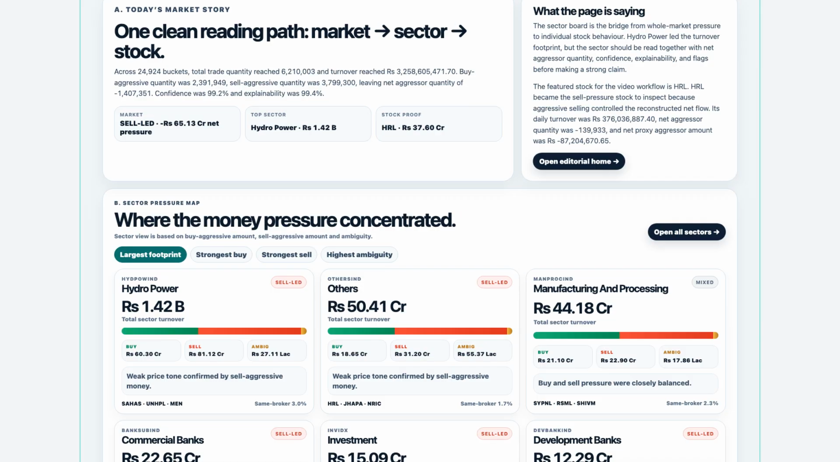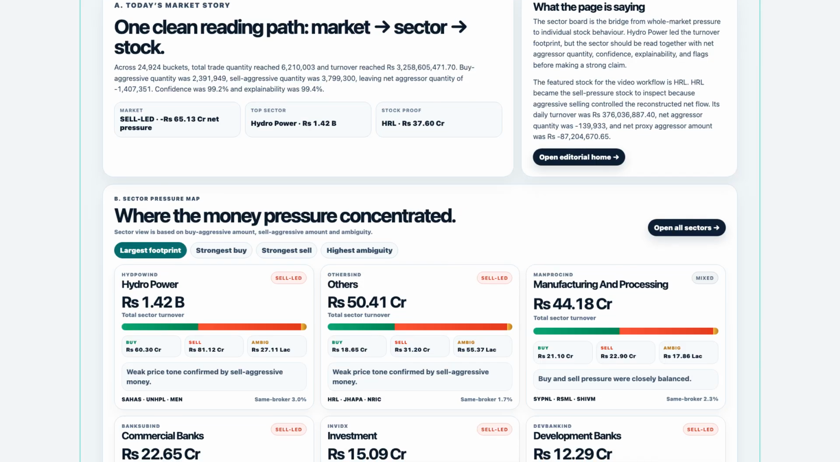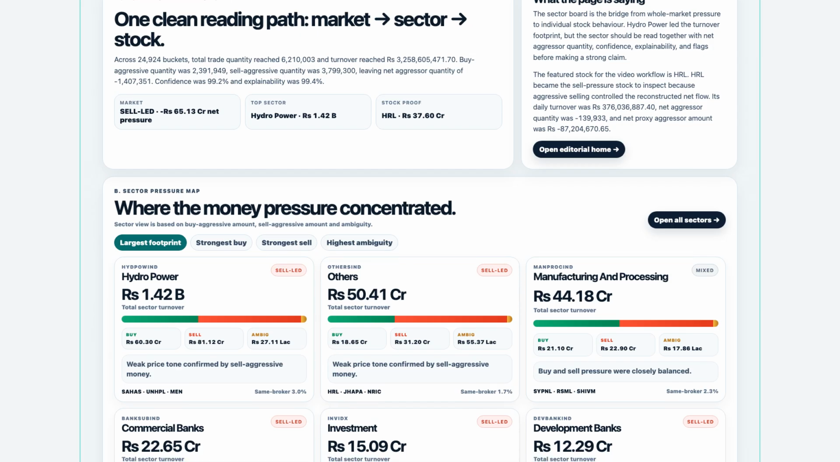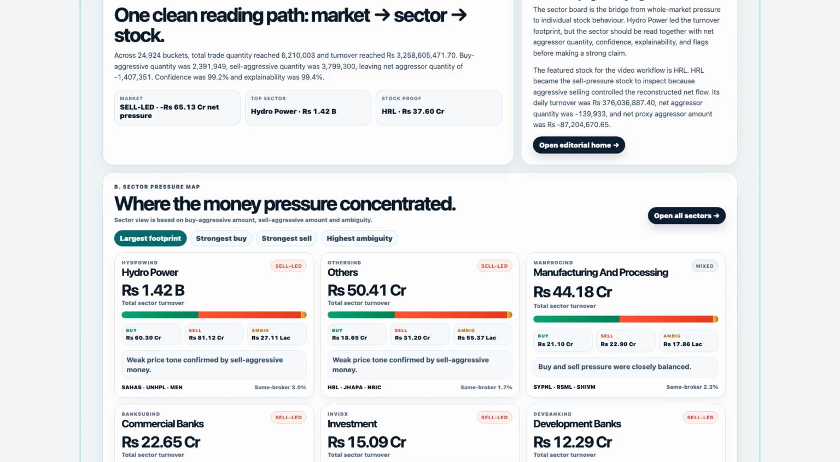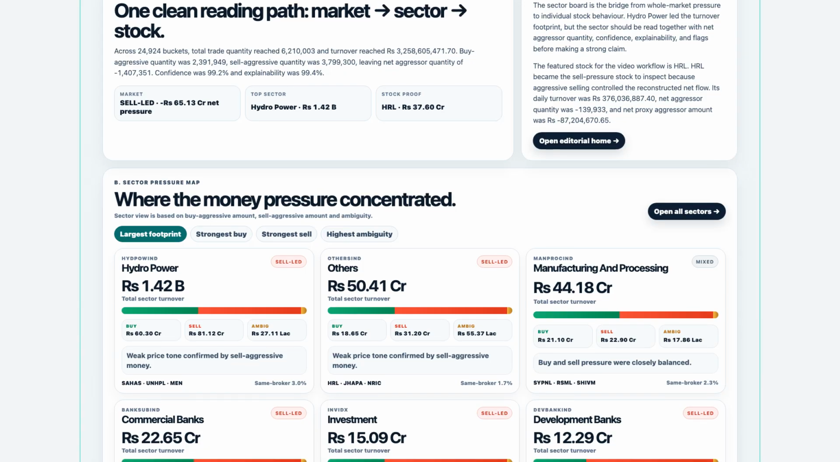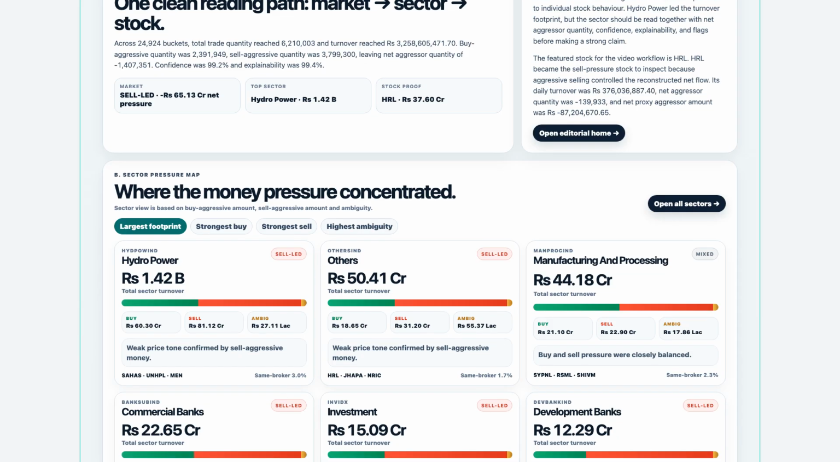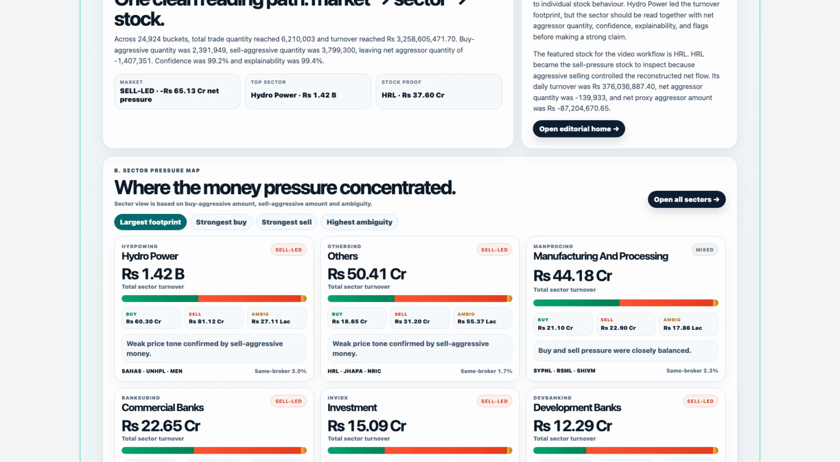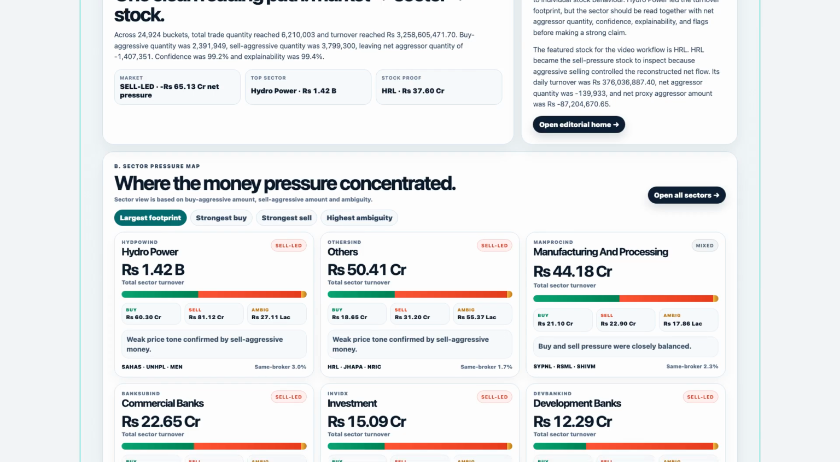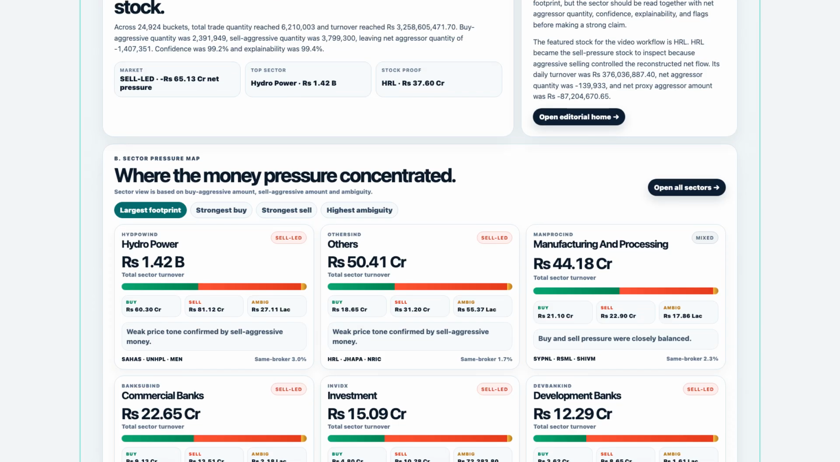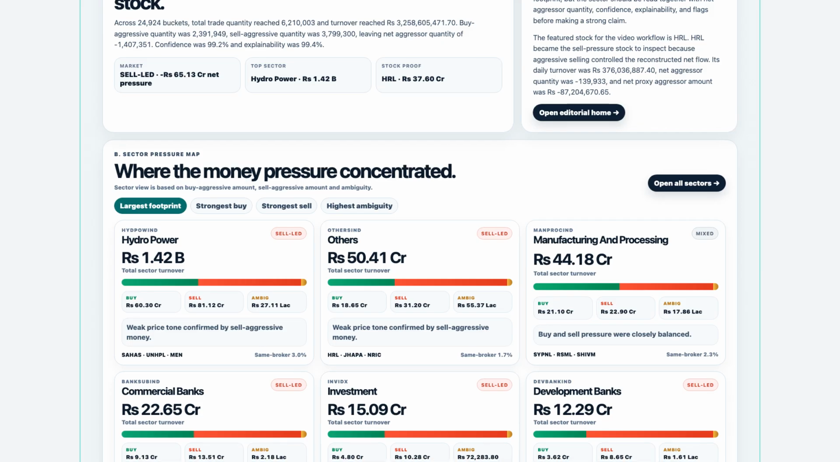The market paragraph says the issue is built from reconstructed bucket flow, not only price movement. That means the app is not simply reprinting the same data every NEPSE board already shows. It is using the analysis database to ask what side of the tape was aggressive, which sectors carried the pressure, which stocks were the proof candidates, and how much evidence quality exists behind that reading.